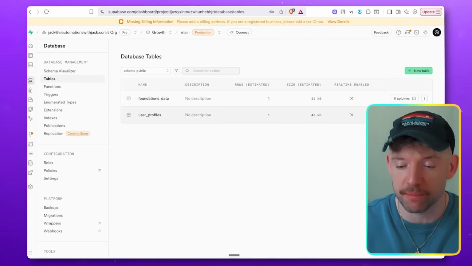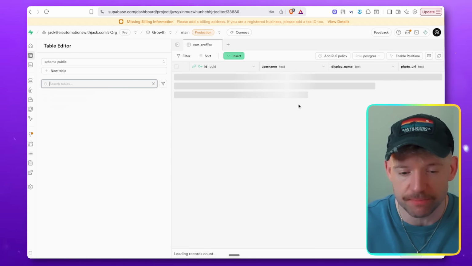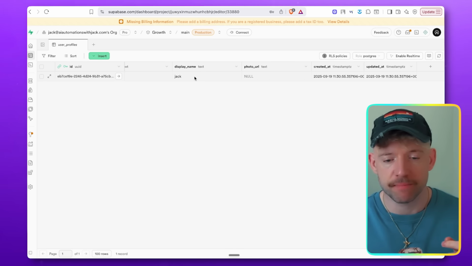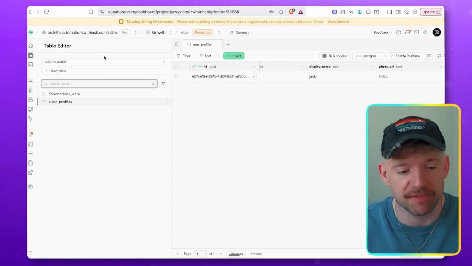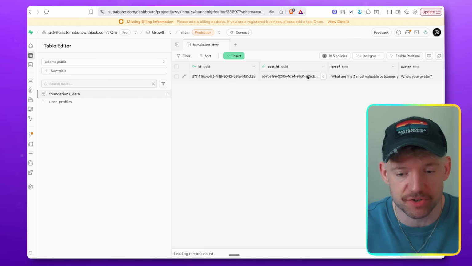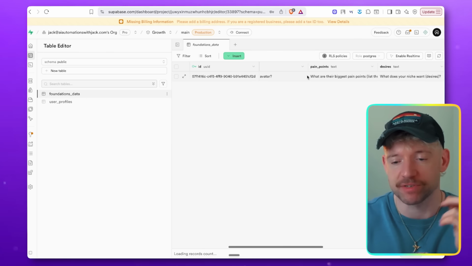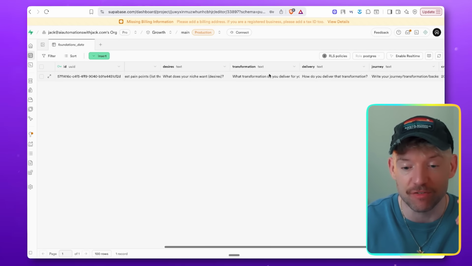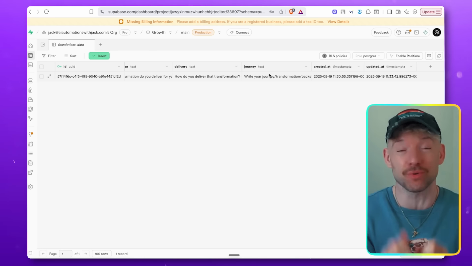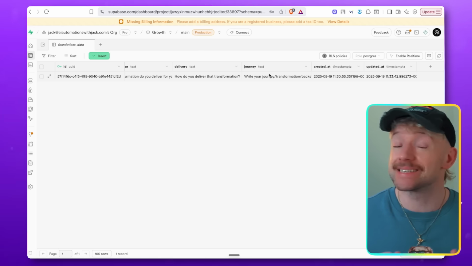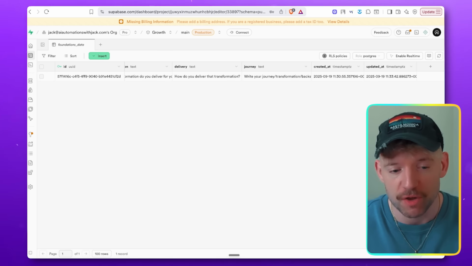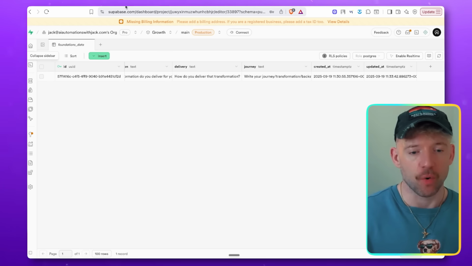So what we do in user profiles is come over here and click on view in table editor. So once you've opened this up, guys, we've got my name, photo, which I haven't added yet, and when it was created. But look, if you click on the sidebar and you click on foundations data, it should, and look at this, guys. Avatar, who's your avatar? And you can see this has got all of the key information. So this is now stored there. If you want to have macro access and look at this stuff for yourself, it's dead straightforward to do, which is really cool. And now we've crushed the authentication.